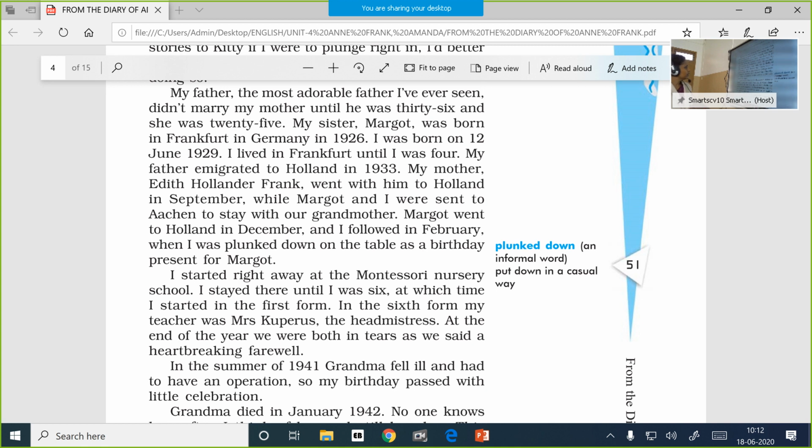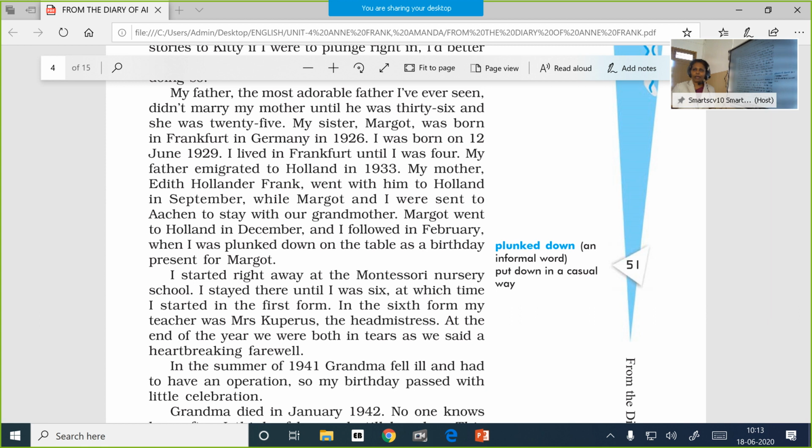My father emigrated to Holland in 1933. My mother, Edith Hollander Frank, went with him to Holland in September, while Margaret and I were sent to Aachen to stay with our grandmother. Margaret went to Holland in December, and I followed in February when I was plunked down on the table as a birthday present for Margaret.